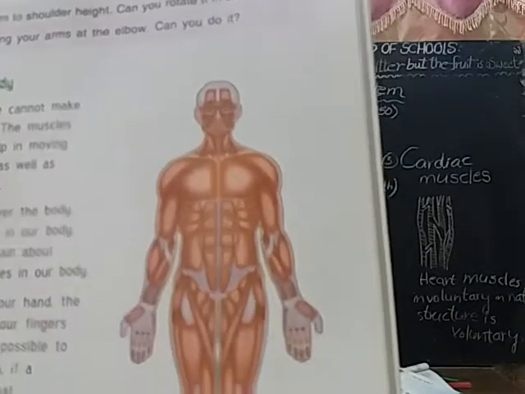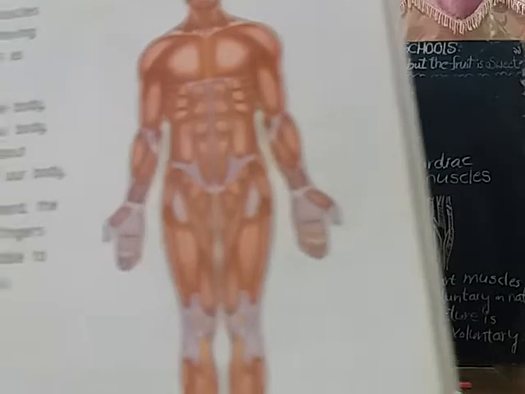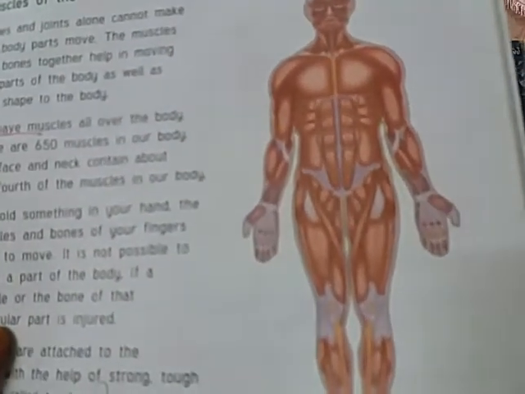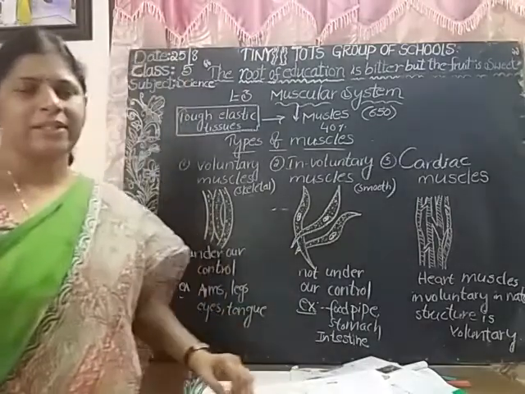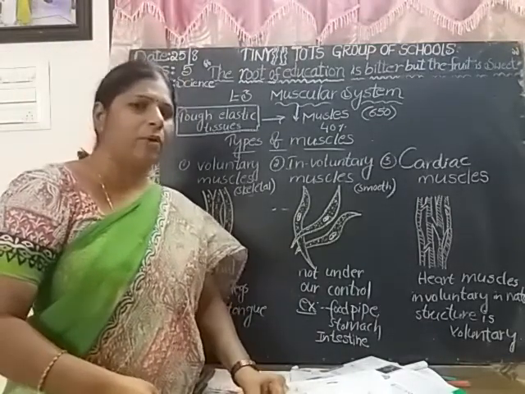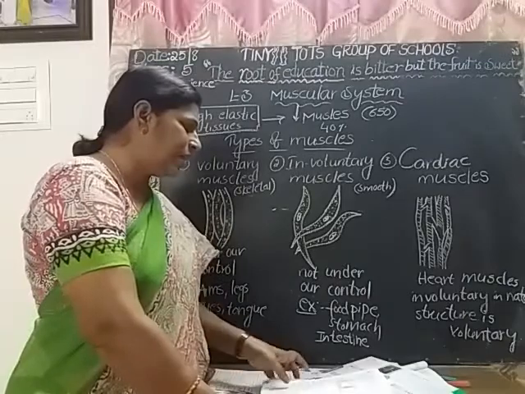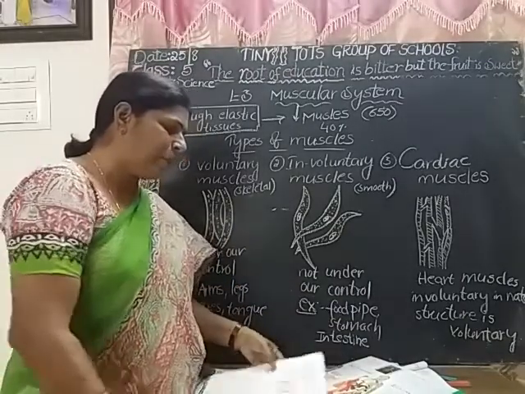Children, this is the muscular system. The muscular system is made up of muscles. How many muscles are there in our body? There are more than 640 muscles in our body. Now, what are the different types of muscles in our body?